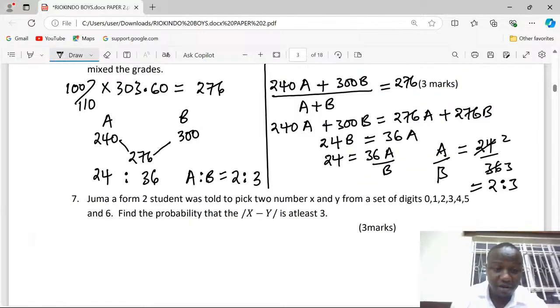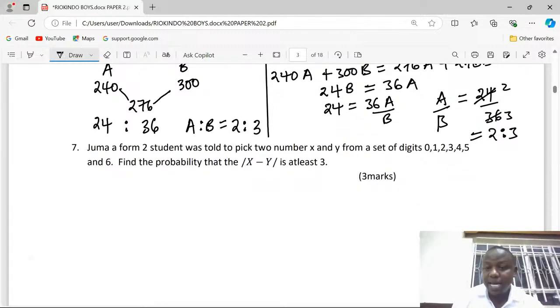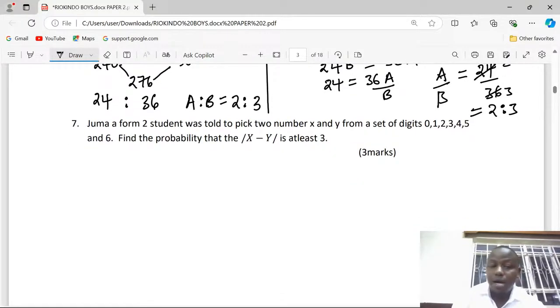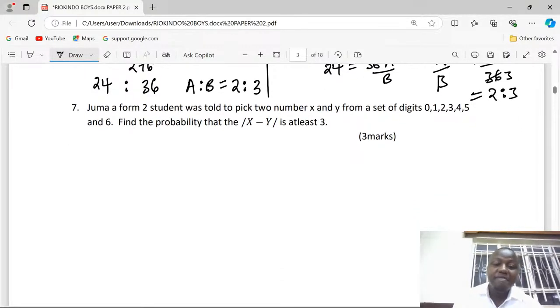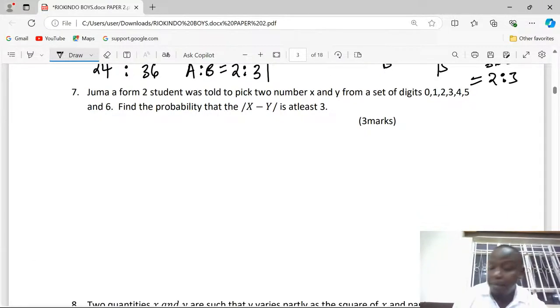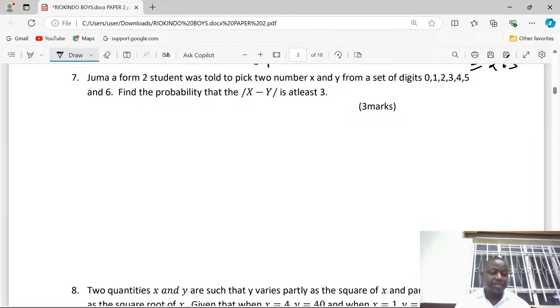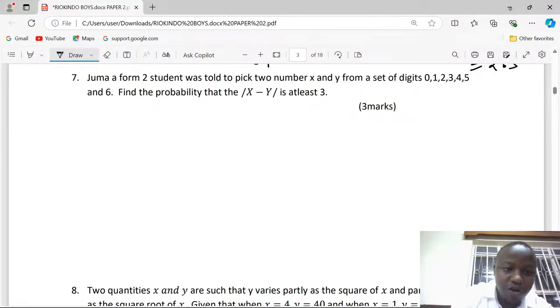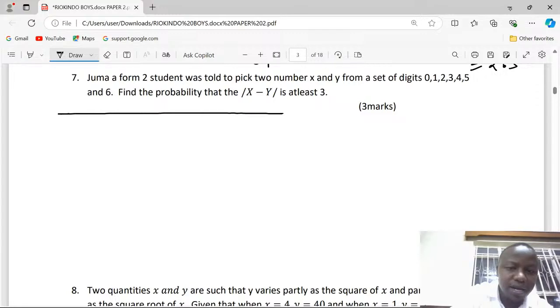Okay, number 7. Juma, a Form 2 student, was taught to pick two numbers, X and Y, from a set of digits 0, 1, 2, 3, 4, 5, and 6. Find the probability that the absolute value of X minus Y is at least 3. What we shall come up with here is what we call a probability space, whereby we're going to get all the possible outcomes when two numbers are picked and added.